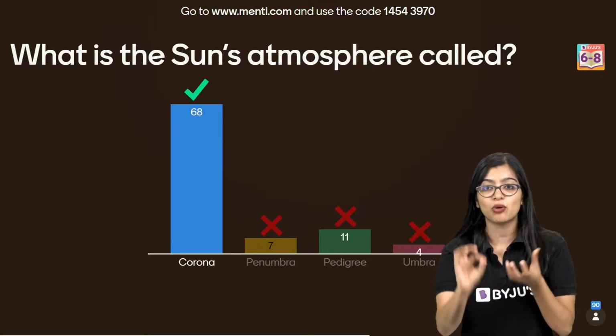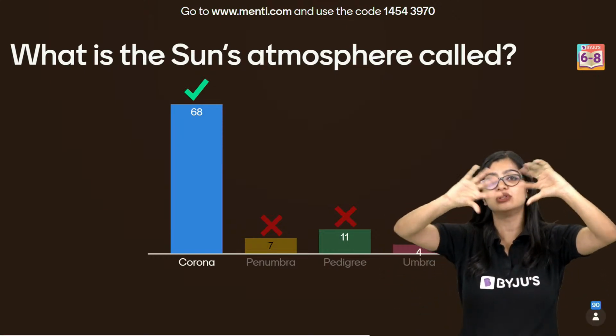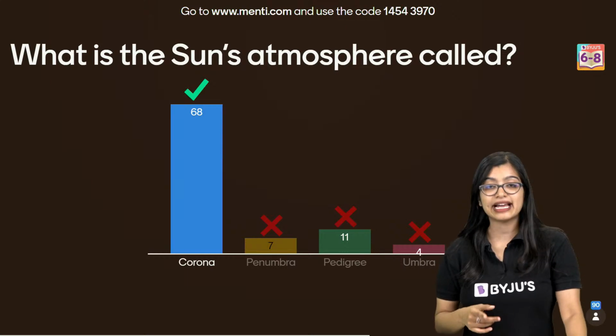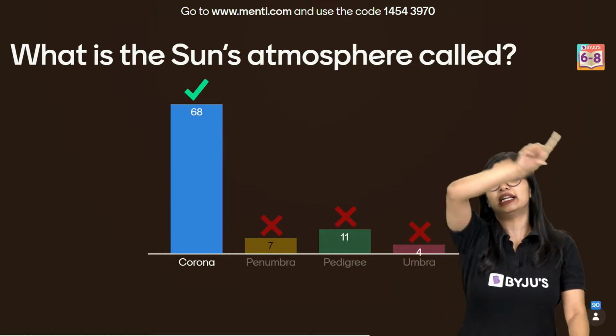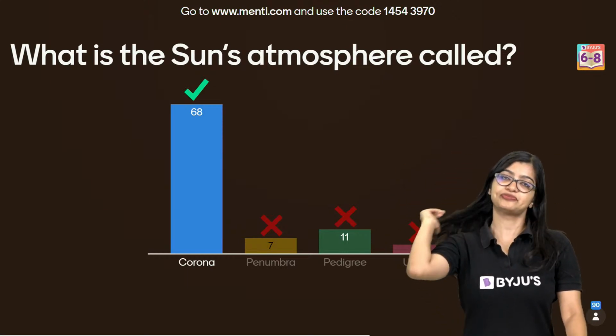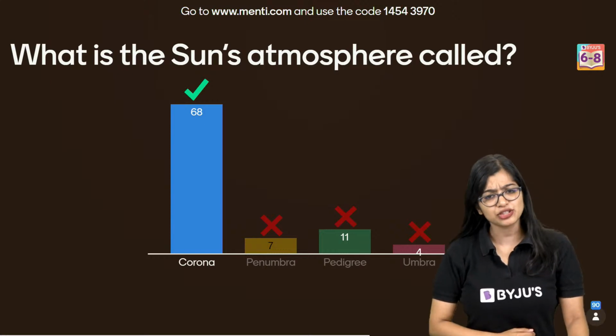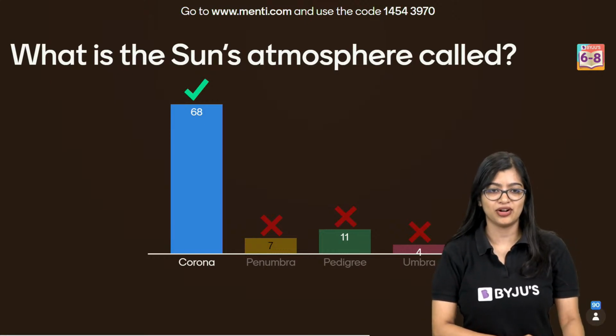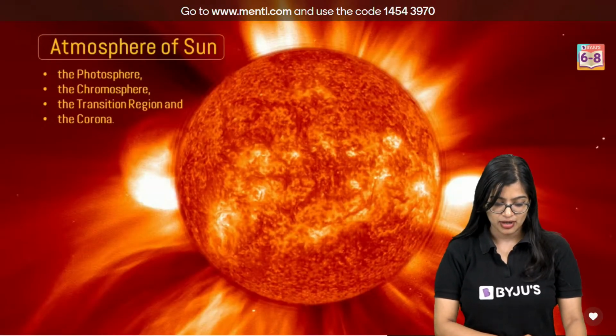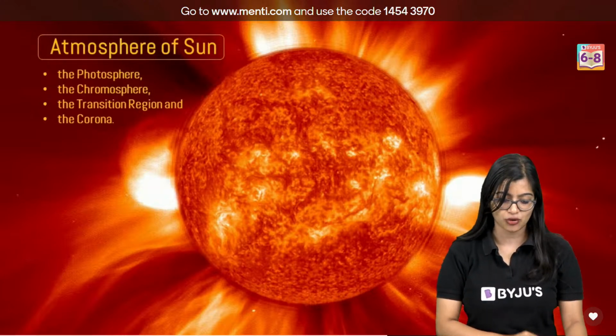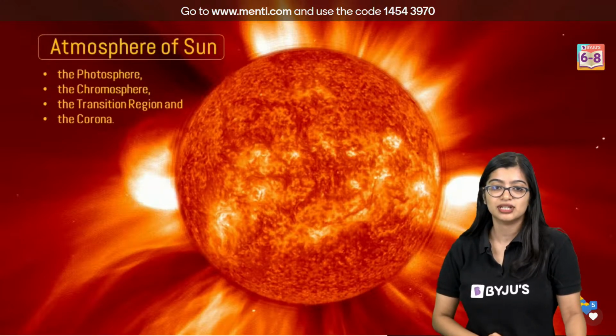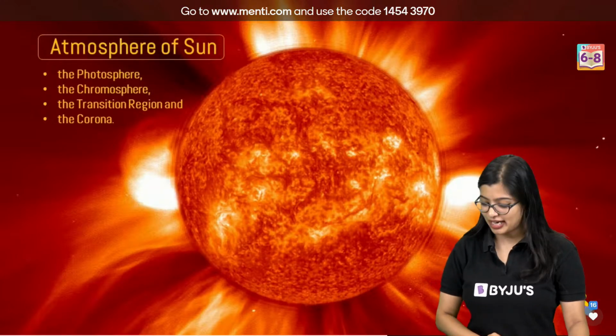So it's a blanket that surrounds our planet. Like that, you have corona, which is the outermost layer in the case of the sun. So it's a blanket of gases, right? All right. Very good, everybody. So you have corona, photosphere, chromosphere, and a transition region. And very quickly, let's take a minute.